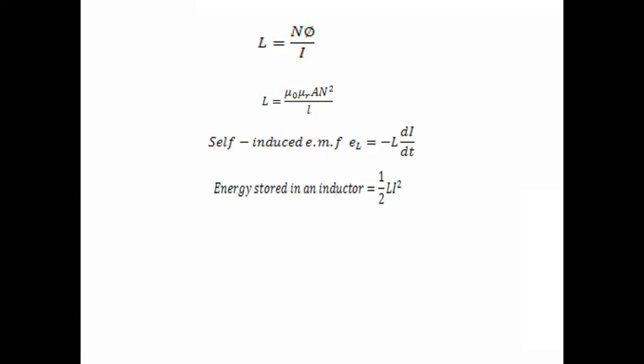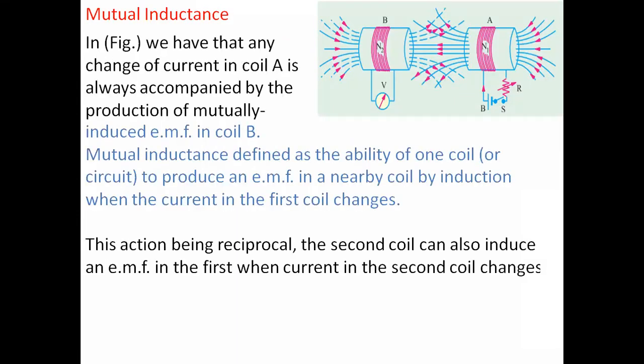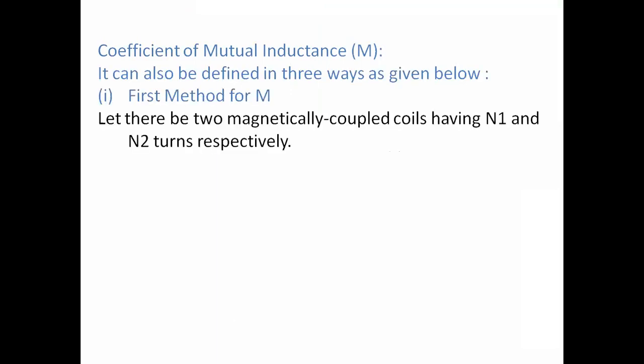The energy stored in an inductor is half L i squared. And mutual inductance is also represented in different ways; we can represent it in three ways. The coefficient of mutual inductance is represented as M, and its units are also Henrys.